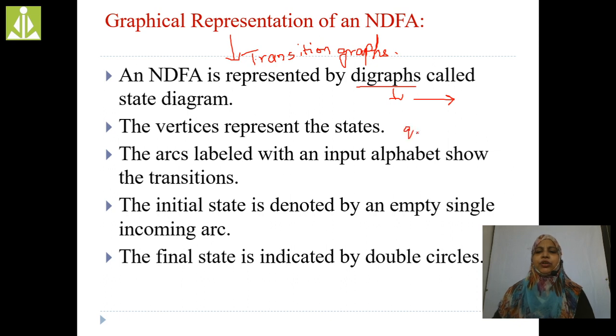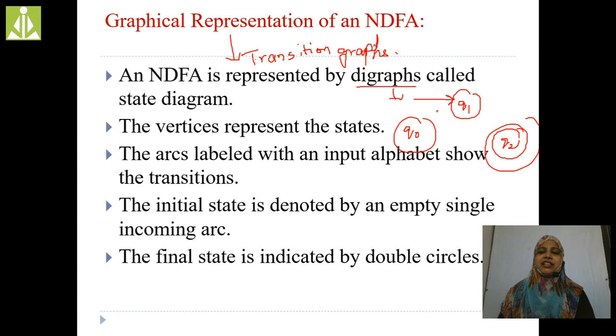See here, Q naught is there, Q1 is there, Q2 is there. These represent the states. The graph vertices Q naught, Q1, Q2 all represent the states of the NDFA. The arcs labeled with the input alphabet show the transitions.